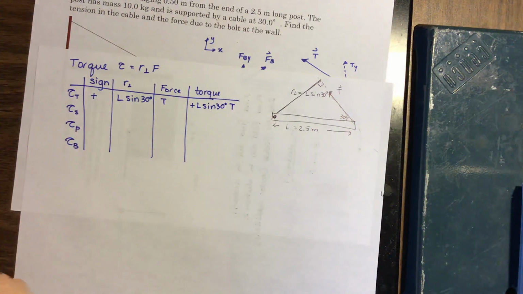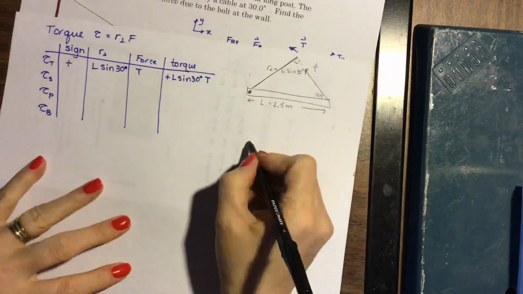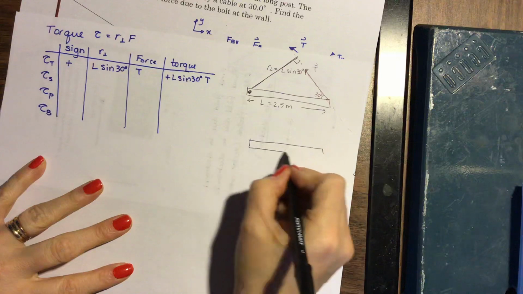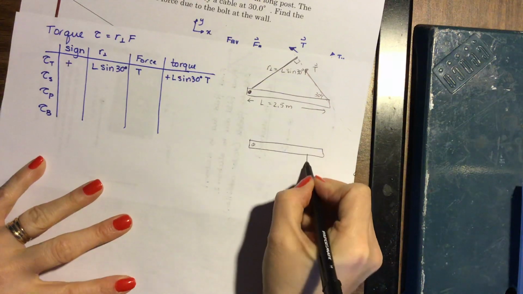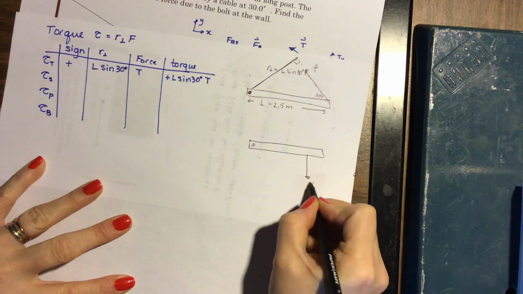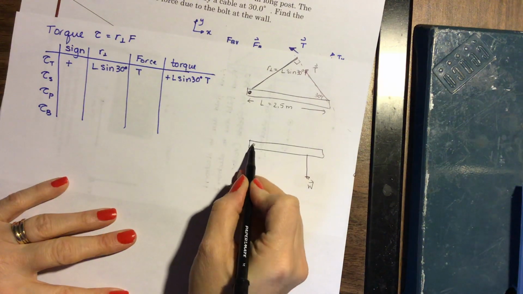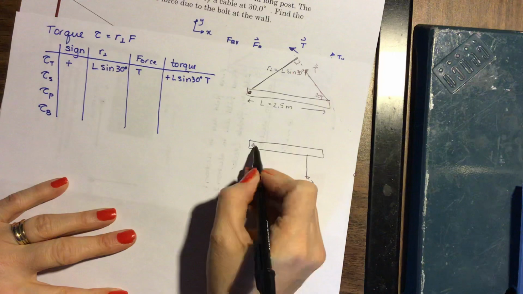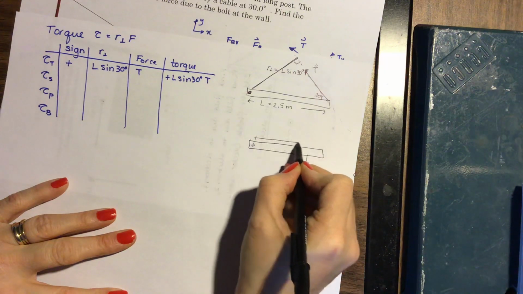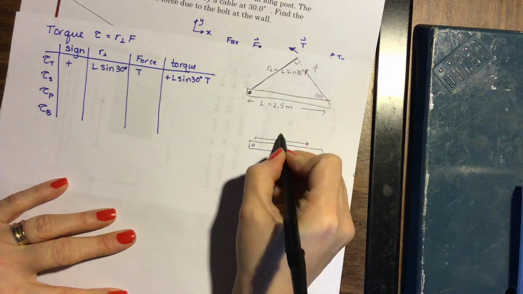Next, let's do the torque due to the weight of the sign. So let's draw our post again. Let's draw the weight of the sign. There's the weight of the sign. So our moment arm this time is pretty easy. We want to connect this to this, and we want to hit at a right angle, so we'll just go straight across. So there's our R perpendicular this time.